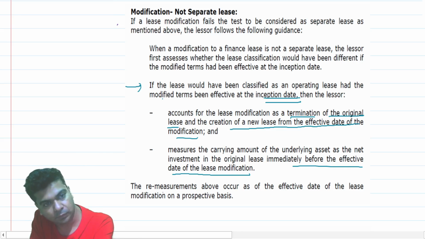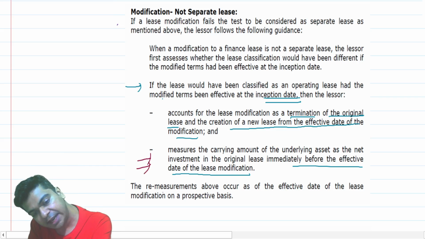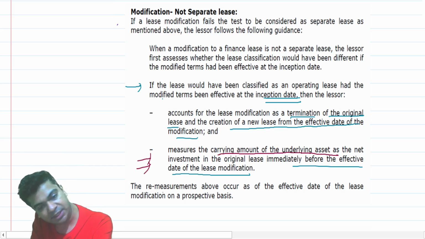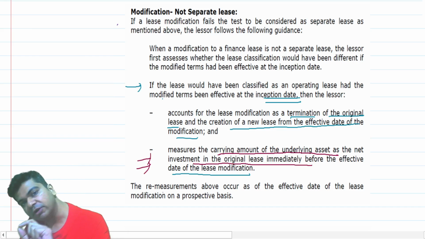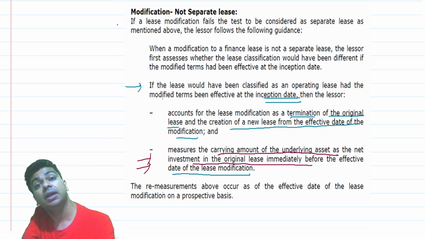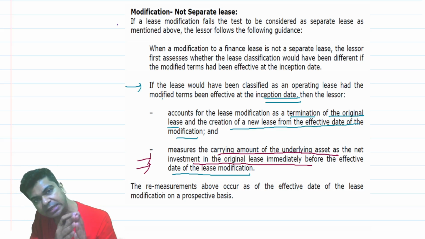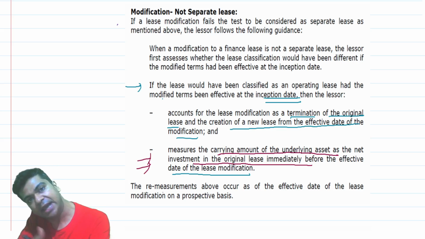See this point: measure the carrying amount of the underlying asset as the net investment in the original lease. Whatever is the net investment in the lease on the date of the modification, consider that as the starting point. Because in a finance lease, you have to derecognize the asset.